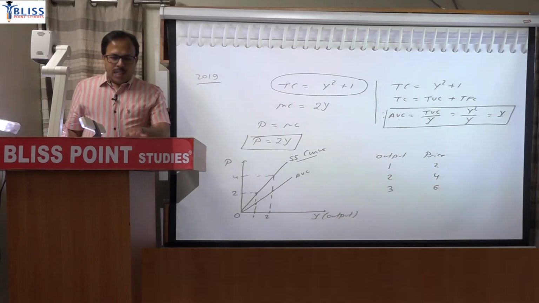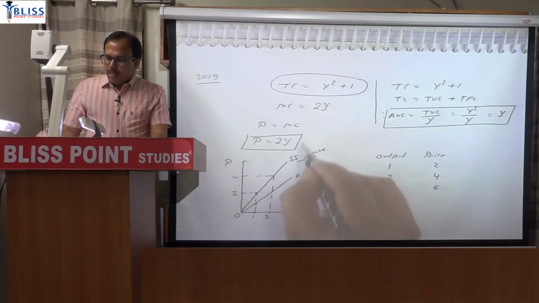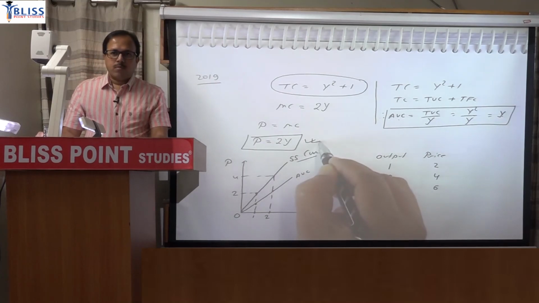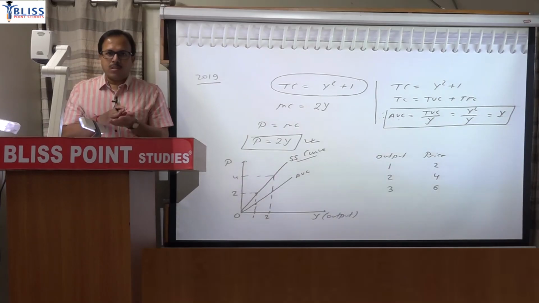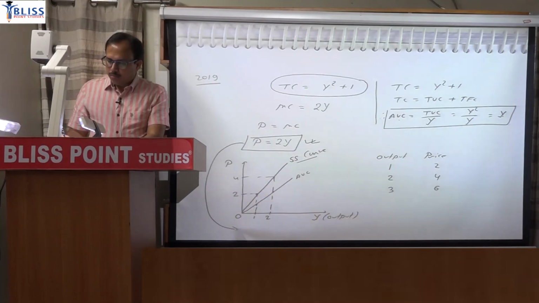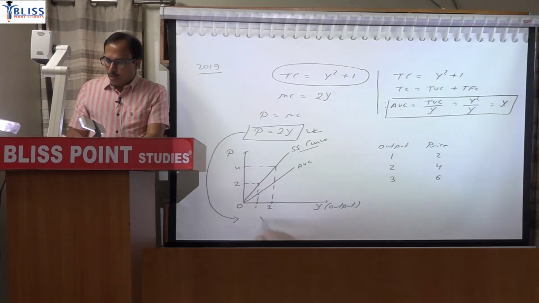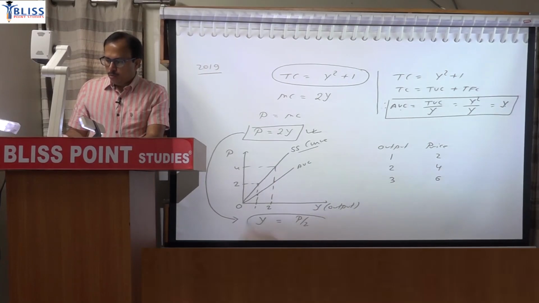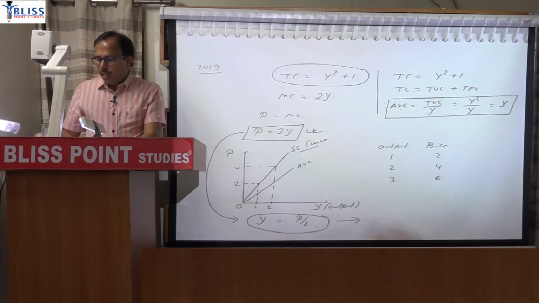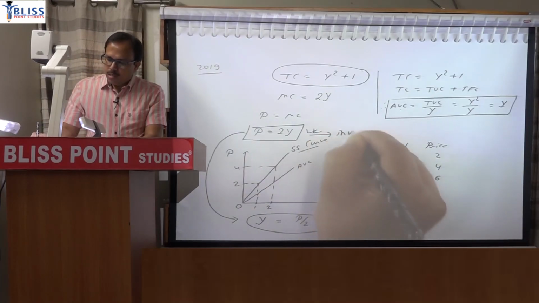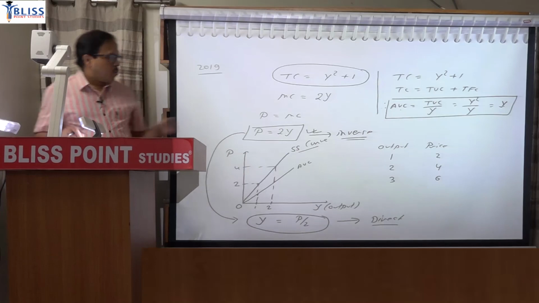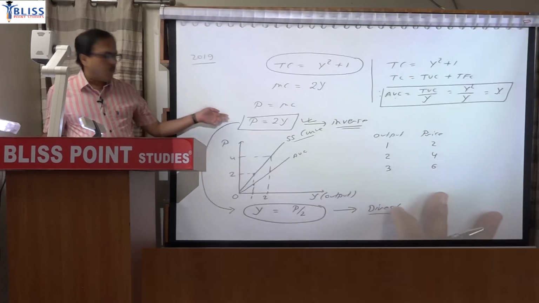Then it says write the inverse supply curve. This itself is the inverse supply curve. Price as a function of quantity is the inverse supply curve. Quantity as a function of price, that is the direct supply curve. So you can write the same equation as, if I write it as y equal to, so y equal to what? P upon 2. This is your direct supply curve and this itself is the inverse. Clear? So you don't have to do anything, the inverse supply curve you have already drawn.